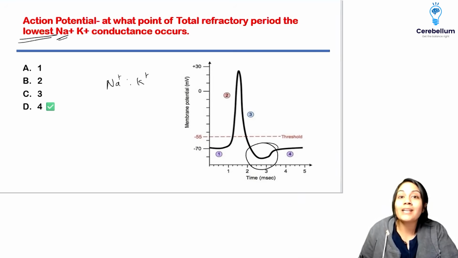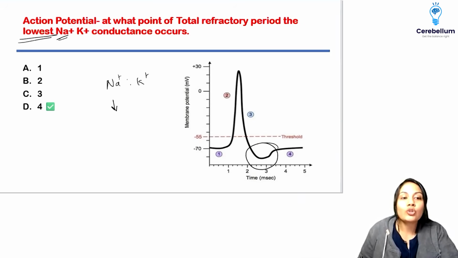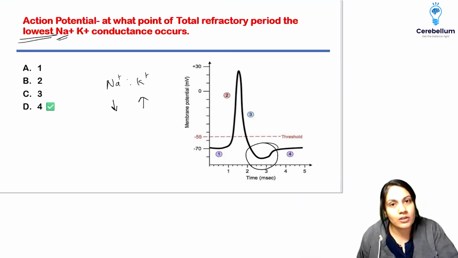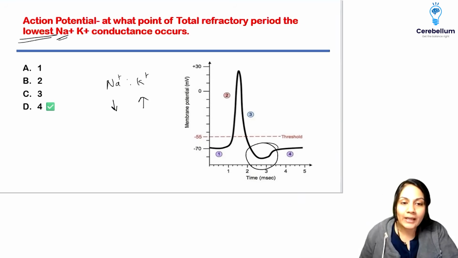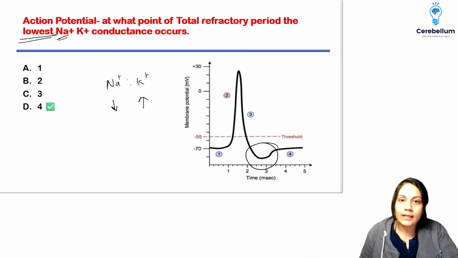I want the least sodium conductance, which means the sodium channel must be closed and potassium is still going outside. So it is going to be at point 4. Why not at repolarization? Because in repolarization the sodium channels are inactivated, not closed per se, so only potassium is going out, which gives this fourth point.